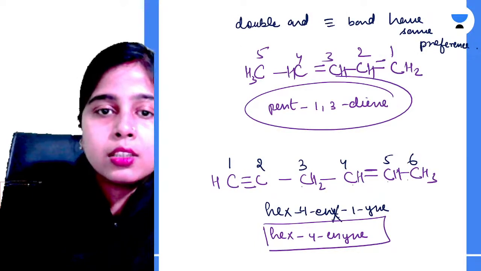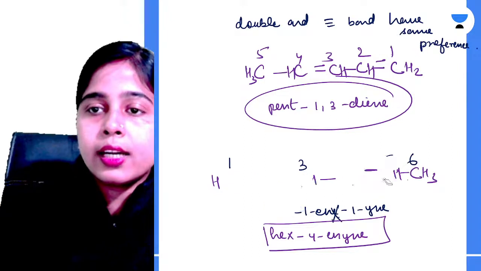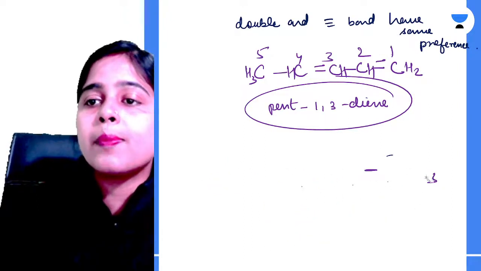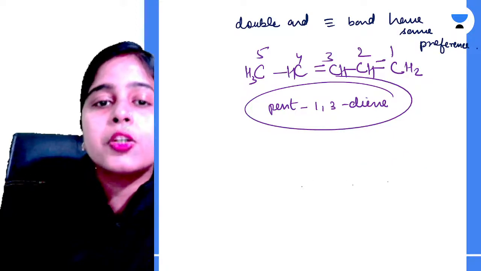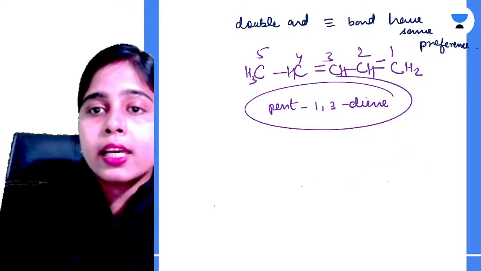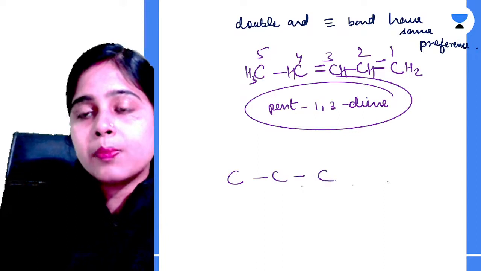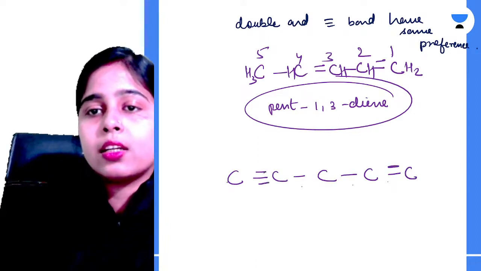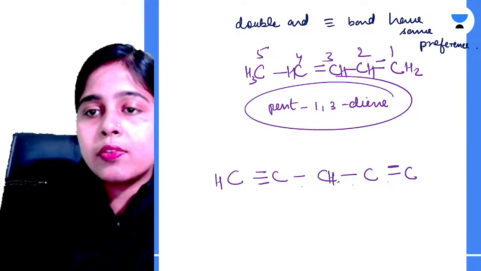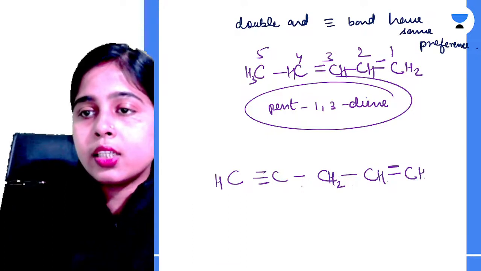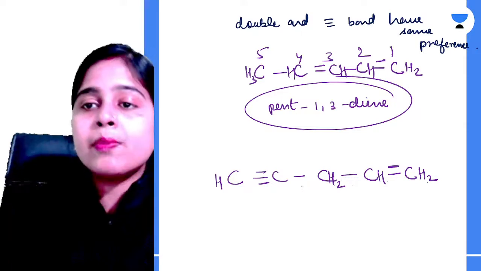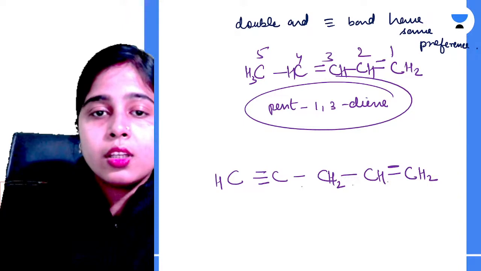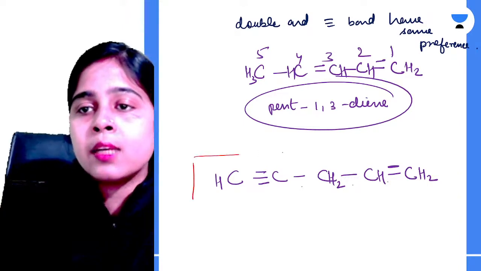Let me erase this and give you an example to explain that sometimes your double bond will have more preference than your triple bond. What is that case? For example, you have this compound where you can see you have a double bond here and a triple bond on this side. So one hydrogen, here two hydrogens, here one hydrogen, here two hydrogens. Now tell me fast everyone, from which side should we start the numbering?